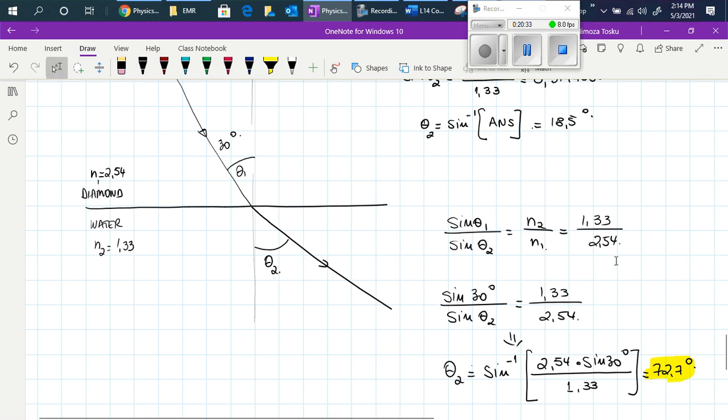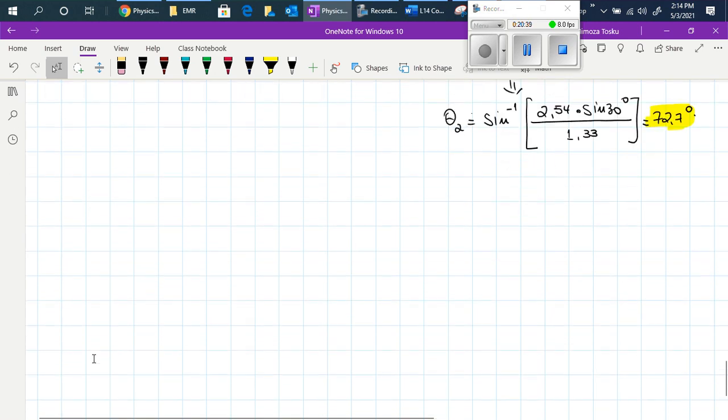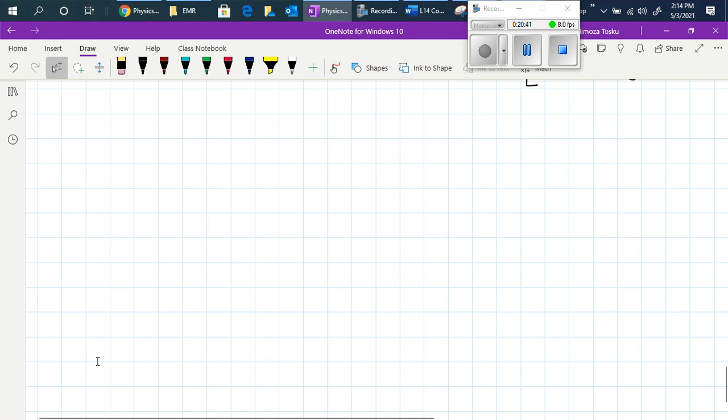Okay, let's see a question now in which we are calculating the speed, knowing the index of refraction. And this is why I said that when we see Snell's law, we take the ratios that are of interest to our problem.